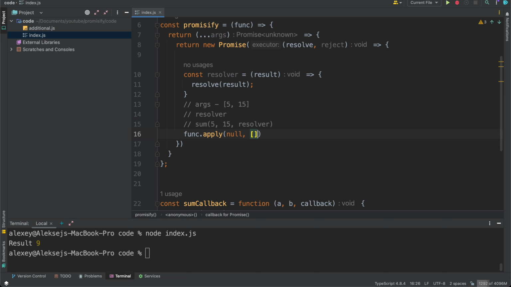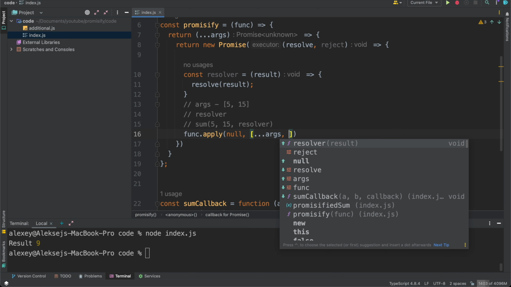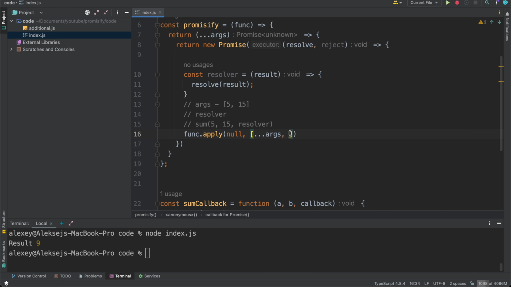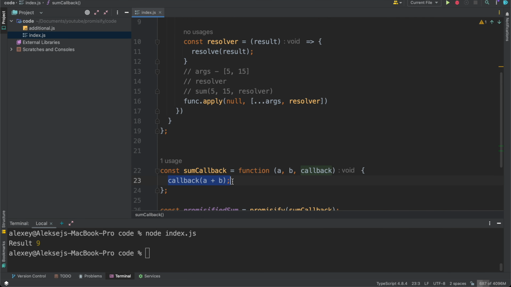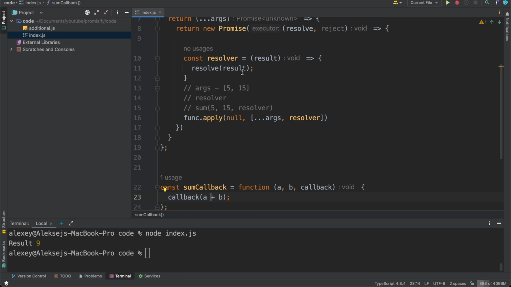Resolver, yes, but we don't have to call this resolver because it will be called at the time of executing our function. And this result, for example sum a plus b, will be thrown into this resolver.